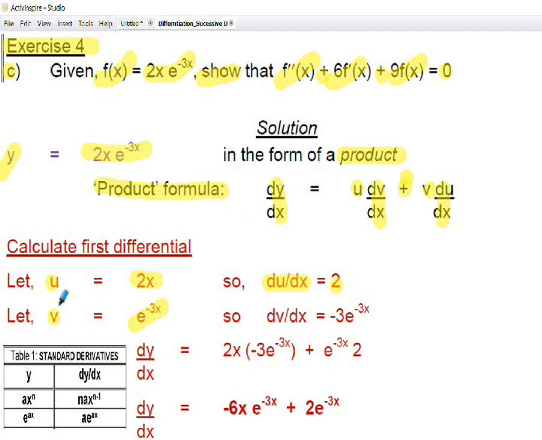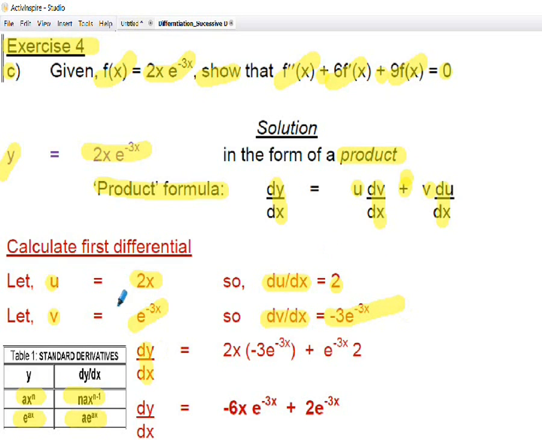That's standard forms in our table. I've put the table down here for convenience, a standard polynomial there. And when we differentiate e to the minus 3x with respect to x, dv by dx, again from the standard table, e to the ax gives a e to the ax, we get minus 3 e to the minus 3x. Just following that standard form through.